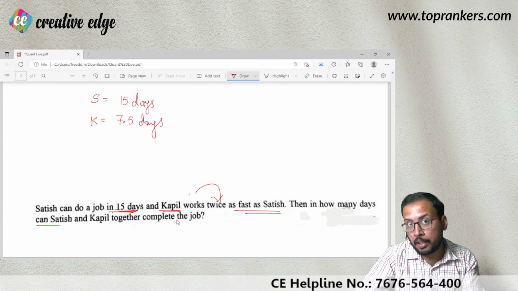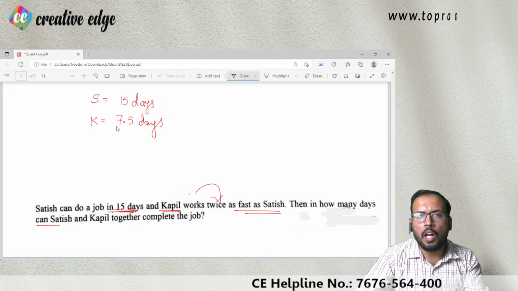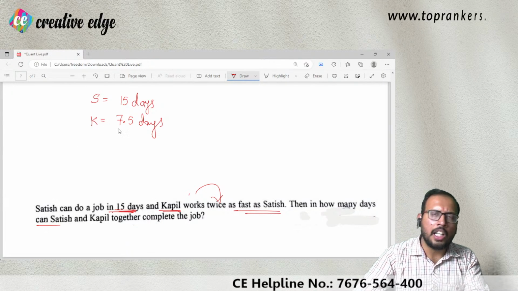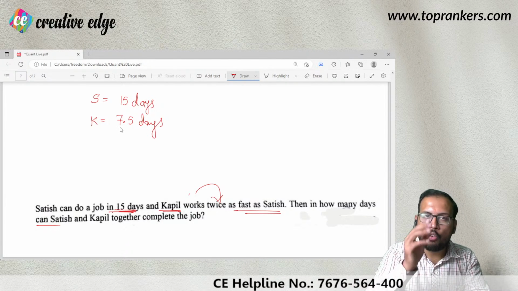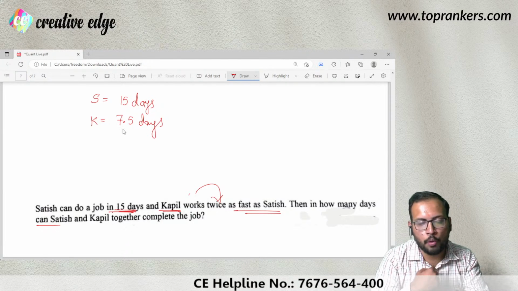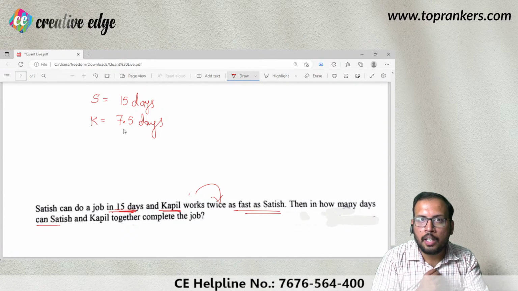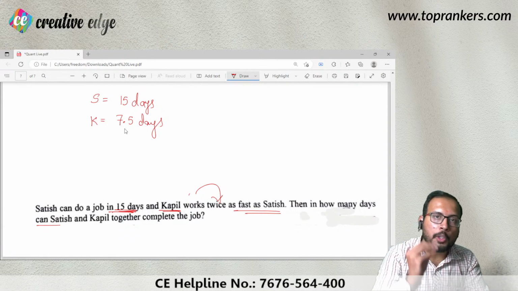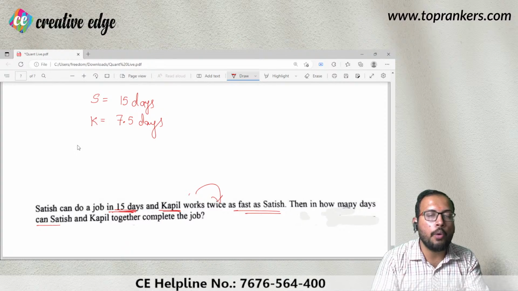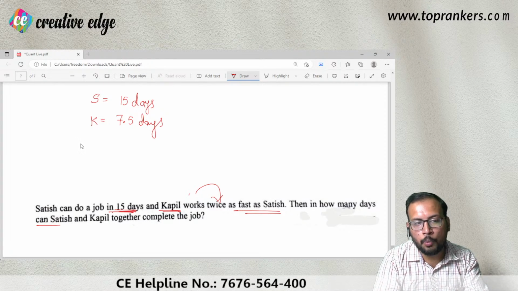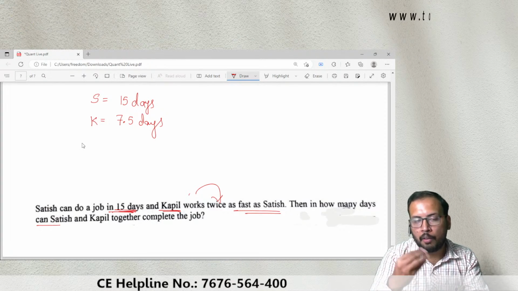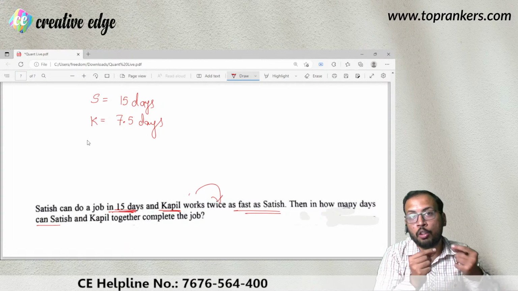तो दोनों को साथ में अगर काम कराना तो वो कितने दिन में करेंगे? So how are we going to simply solve that? Now you may know one or two methods for solving such type of question. ठीक है. पहले मैं आपकी मेथड बताता हूँ जो आप लोगों ने स्कूल में सीखी होगी. और मैं फिर इसका शॉर्टकट बताऊंगा, the method that we generally use when we deal with competitive exams.